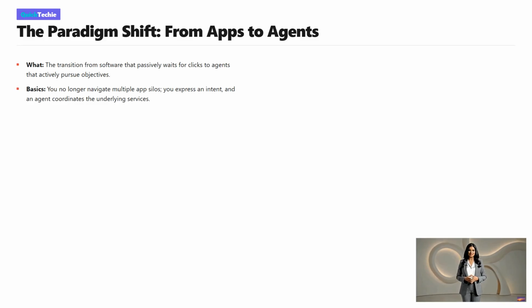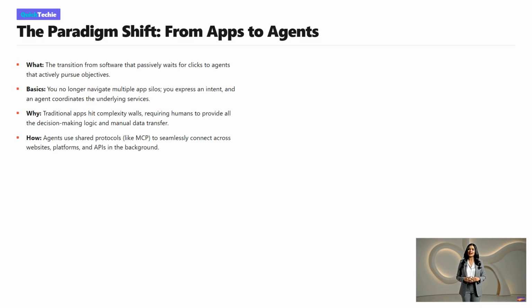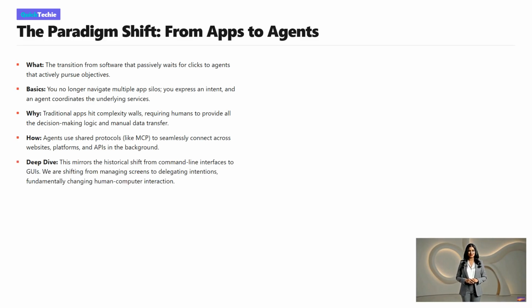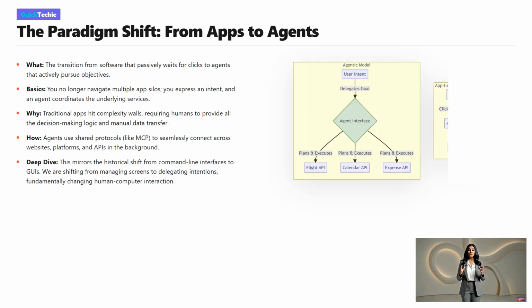To conclude, let's look at the profound paradigm shift this evolution brings: the move from apps to agents. Traditional applications are passive containers. They require you, the human, to provide all the context, click the buttons, and manually move data between silos. Agentic AI flips this model. In the near future, the agent, not the web browser, becomes your primary interface.